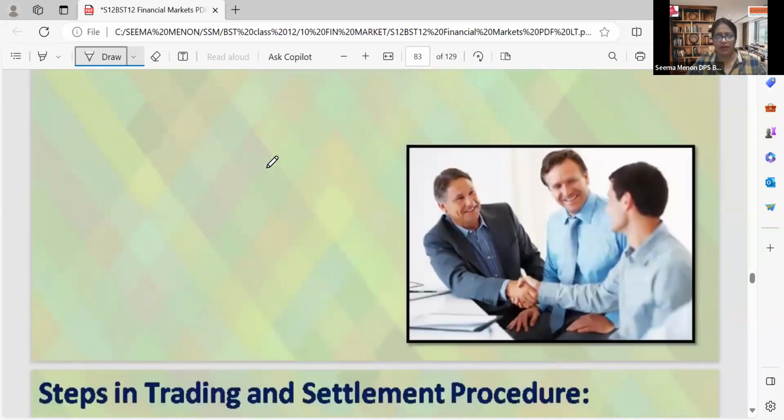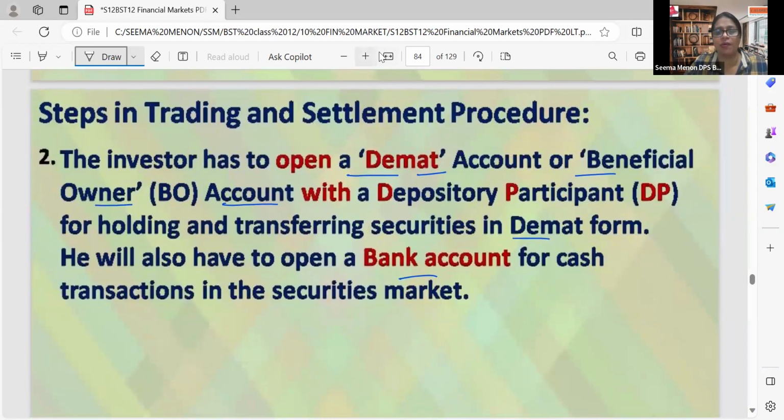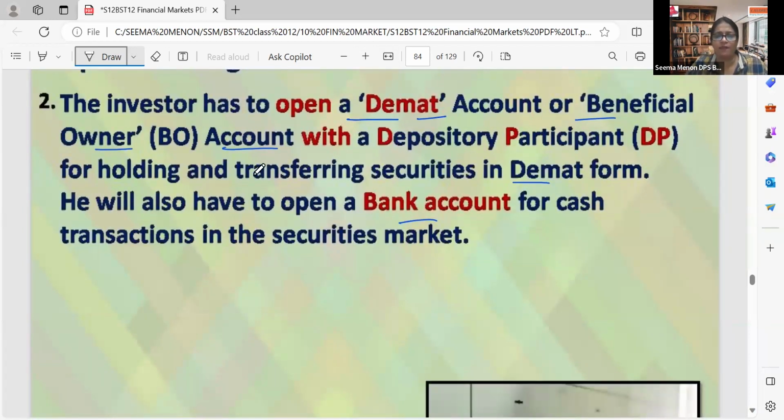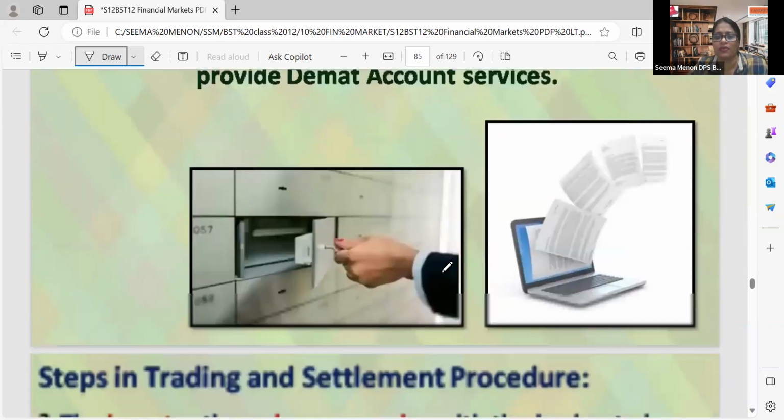And a sub-broker will be working under the main broker. He will actually be assisting the main broker. Then comes the investor, who has to open a demat account or beneficial owner account with the help of a depository participant. Without that, it's not possible. Without a depository participant, we cannot open a demat account. Beyond that, the investor has to open a bank account also.